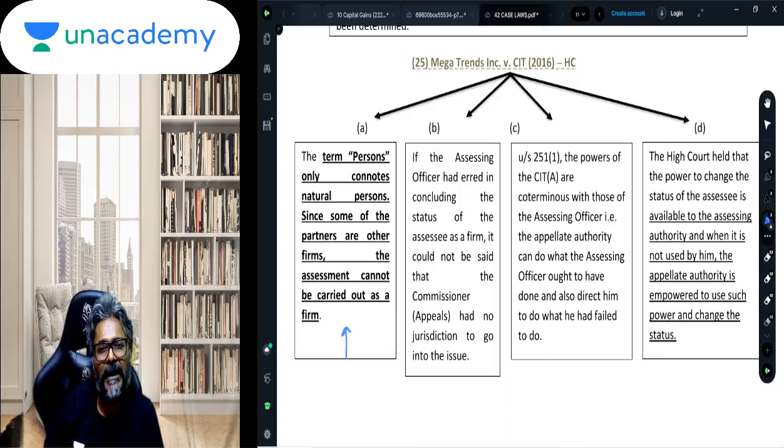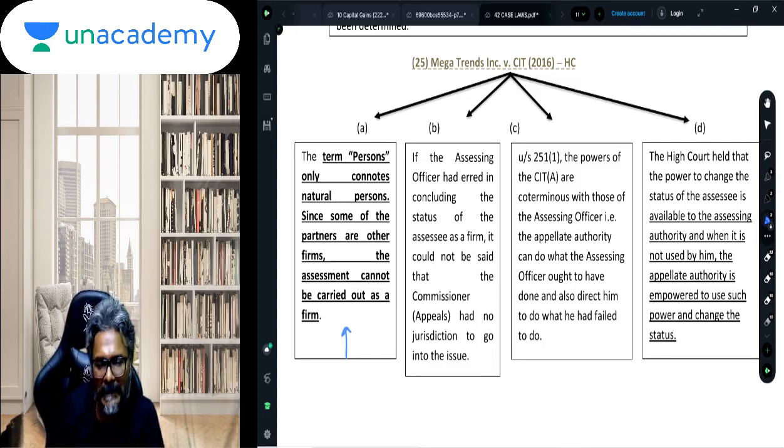So if the AO has failed to assess the assessee as an AOP, then can the CIT appeals change the status of assessment of the assessee?